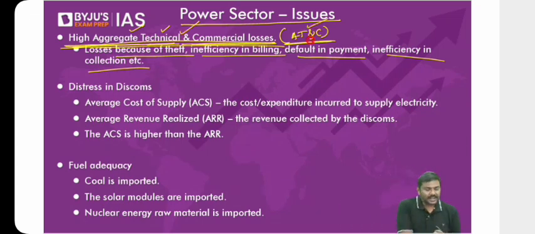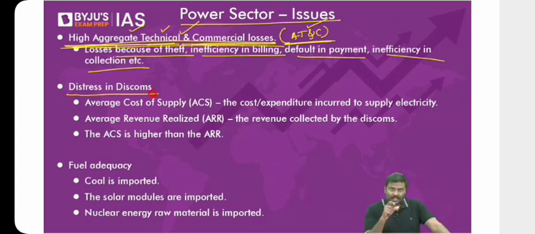First issue. Second issue, there is a huge distress in the distribution companies. Now, what do you mean by the distress here? Look at the supply chain here.